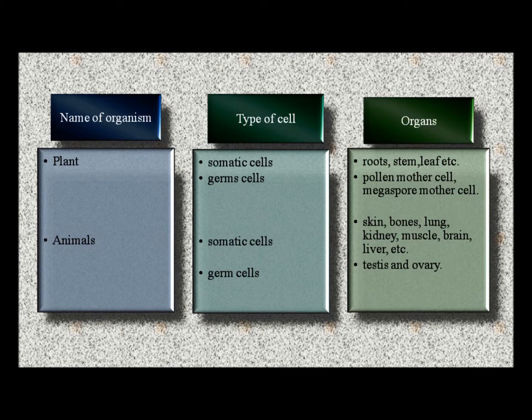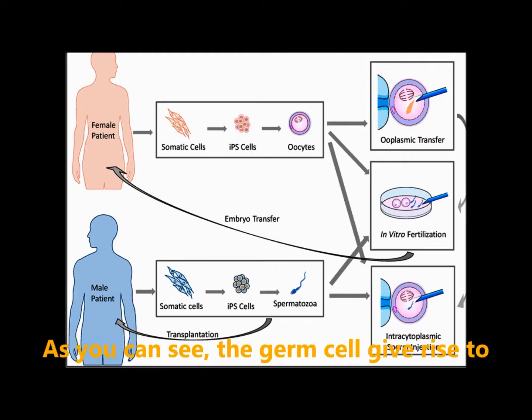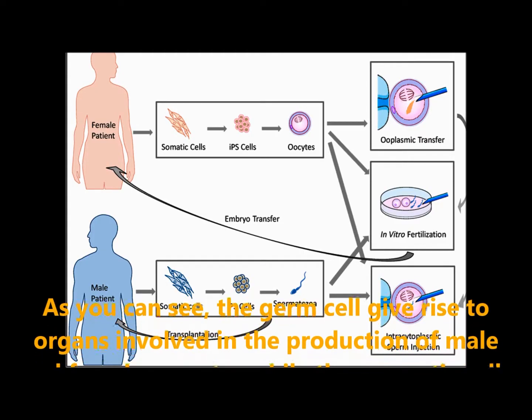In plants, somatic cells produce roots, stem, leaf, etc. In plants, germ cells produce pollen mother cell, megaspore mother cell, etc. In animals, somatic cells produce skin, bone, lungs, kidney, brain, liver, etc. In animals, germ cells produce testis and ovary.